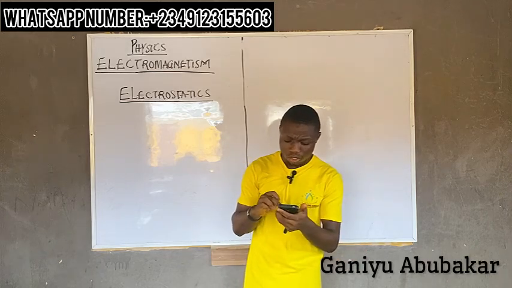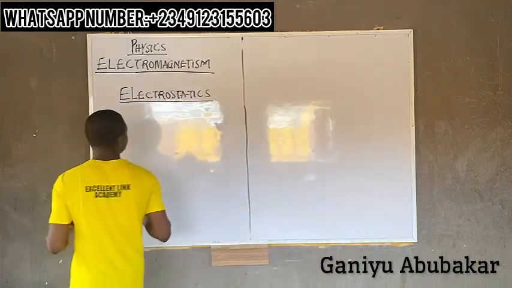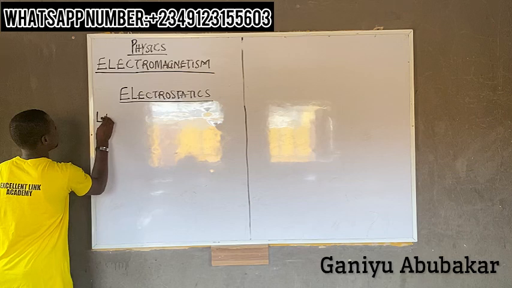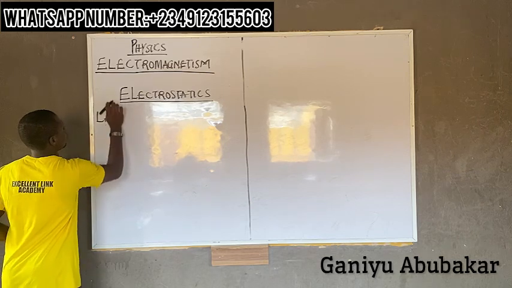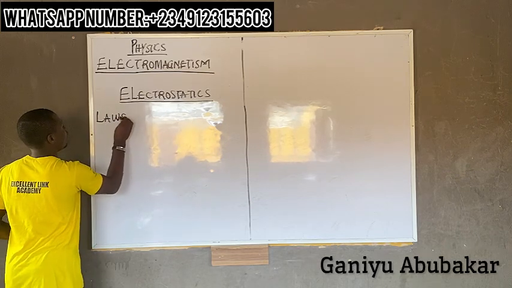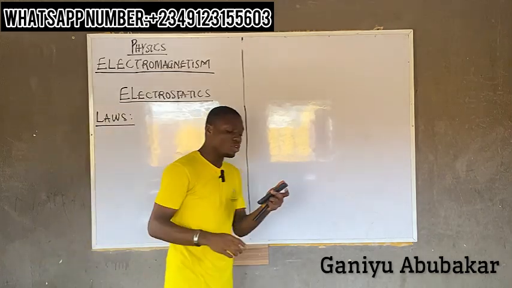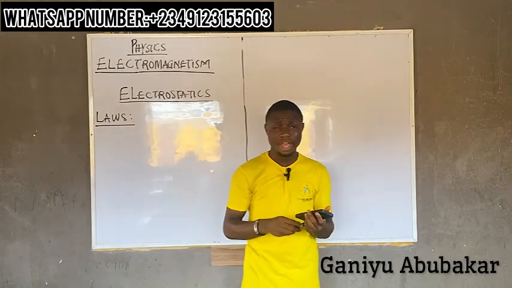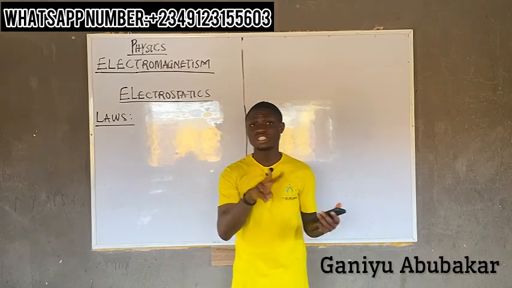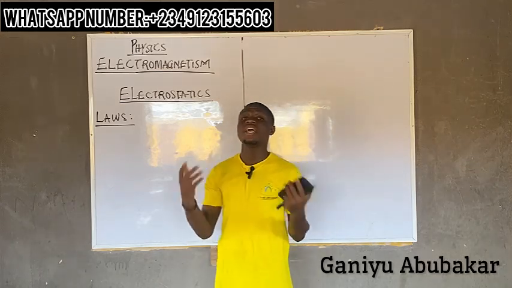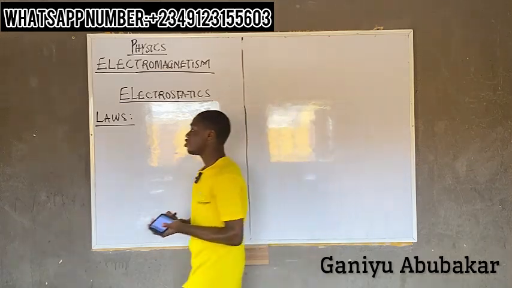When it comes to the study of electrostatics, there are two laws that govern electrostatics. Let's look at the laws of electrostatics. There are two distinct laws governing electrostatics. Let's look at the first law.